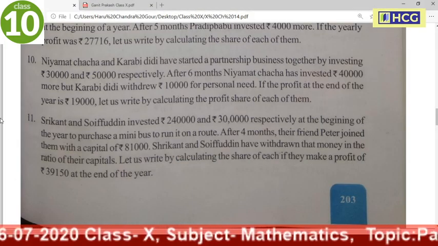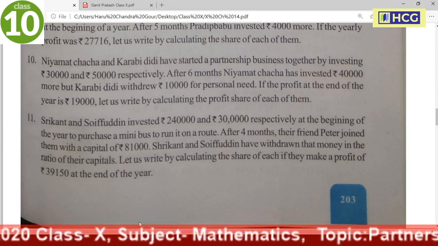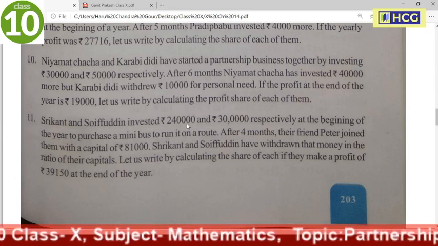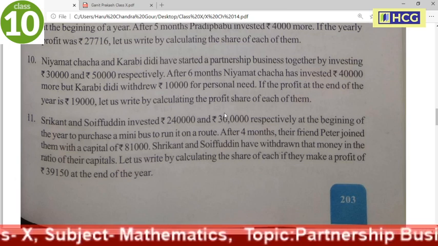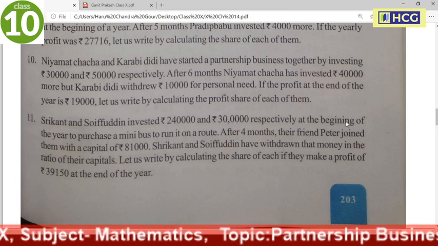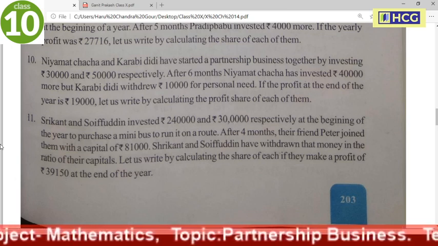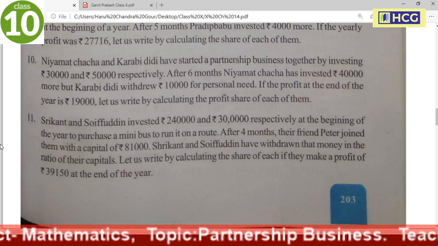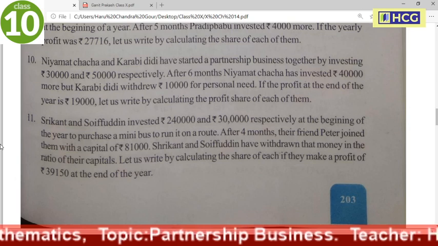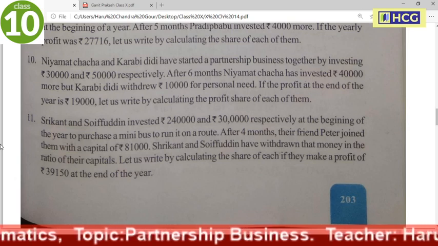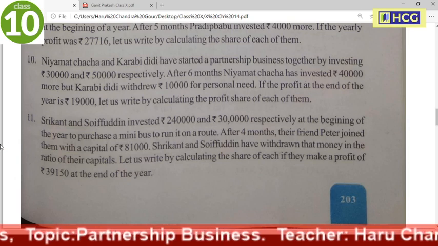Next, number 11. Srikanth and Soifuddin invested 2,40,000 and 3 lakh respectively at the beginning of the year to purchase a minibus to run it on a route. After 4 months, their friend Peter joined them with a capital of 81,000.